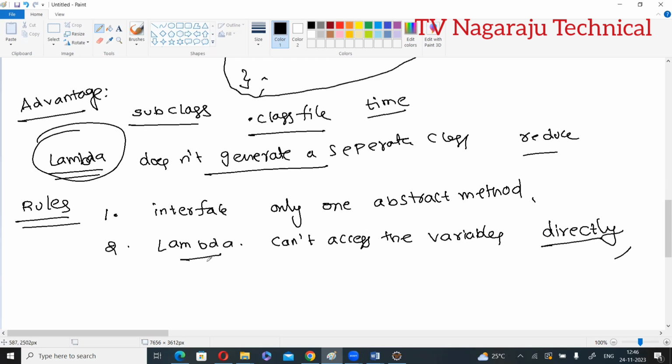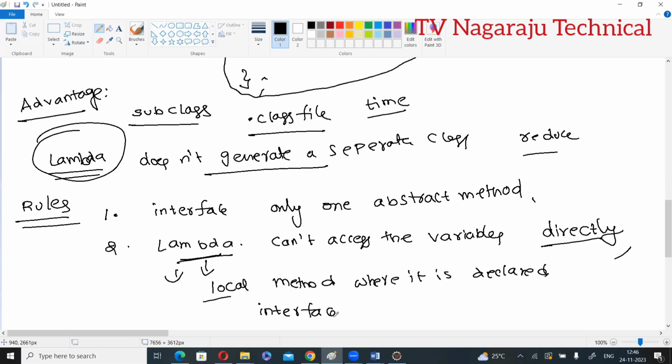Why? The lambda expression is local to the method where it is declared. If you declare it inside the main method, the lambda expression is local to that method. How can we access outside? Generally, we can access by using the interface name. You got the point? Anyway, I will show you.